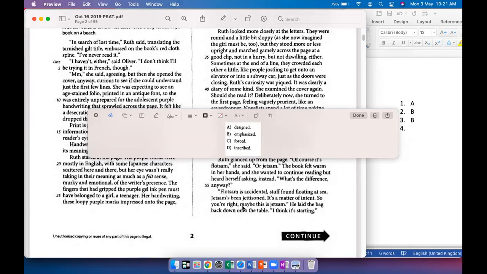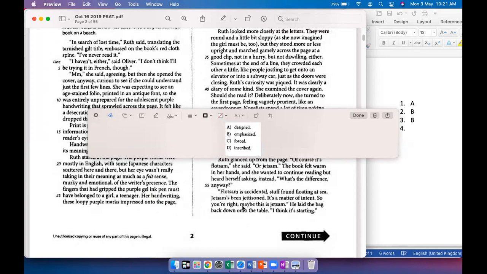Inscription is definitely not right, because to inscribe is to leave a mark, right? And that's like a deeper sort of three-dimensional mark, right? So it doesn't make sense to say inscribed either. So that leaves us with no option as perfect. So then what is the best answer? Let's read a little more.